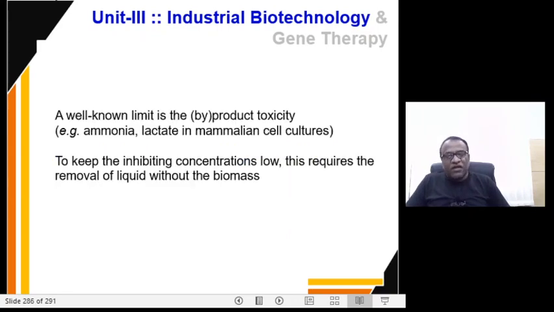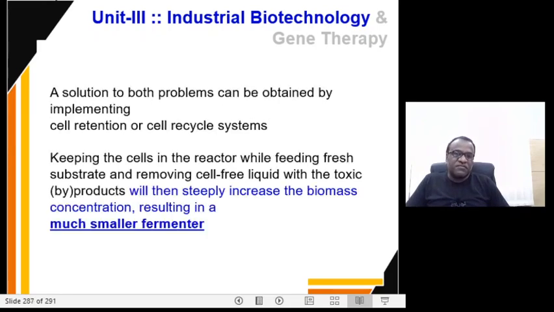Right. So a well-known limit is the byproduct toxicity. To keep this inhibiting concentration, that is byproduct which is toxic to the reaction itself, this requires the removal of liquid without removing the biomass. Right.